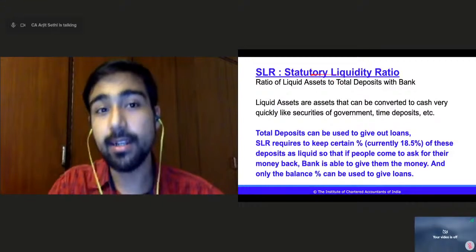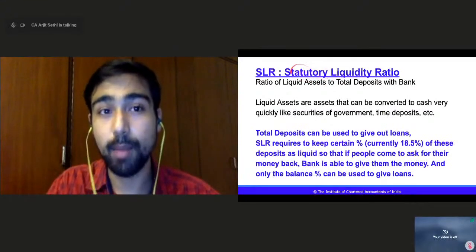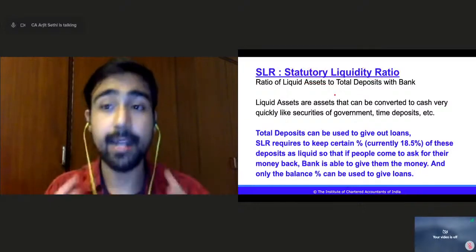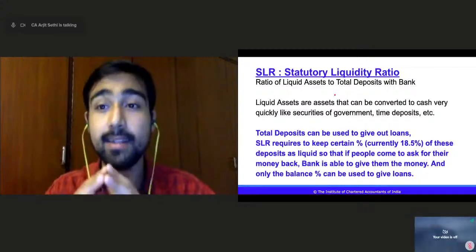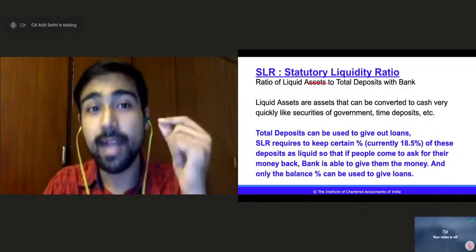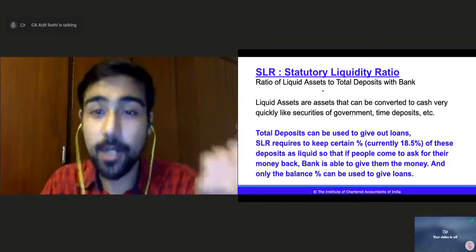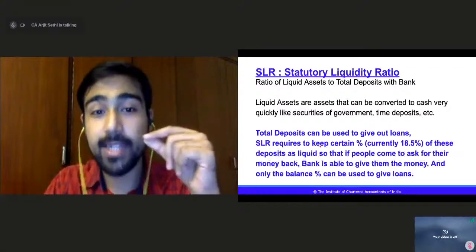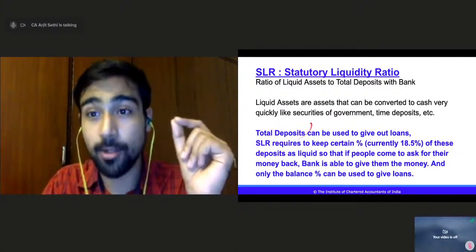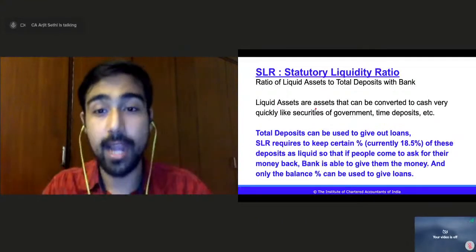So statutory means needed by law, liquidity ratio. It is a certain amount of money that the bank has to keep as liquid, as assets that can be converted to cash. That is the liquidity ratio. Statutory means required as per law. So SLR requires banks to keep a certain percentage of these total deposits as liquid. Liquid means readily convertible into cash.